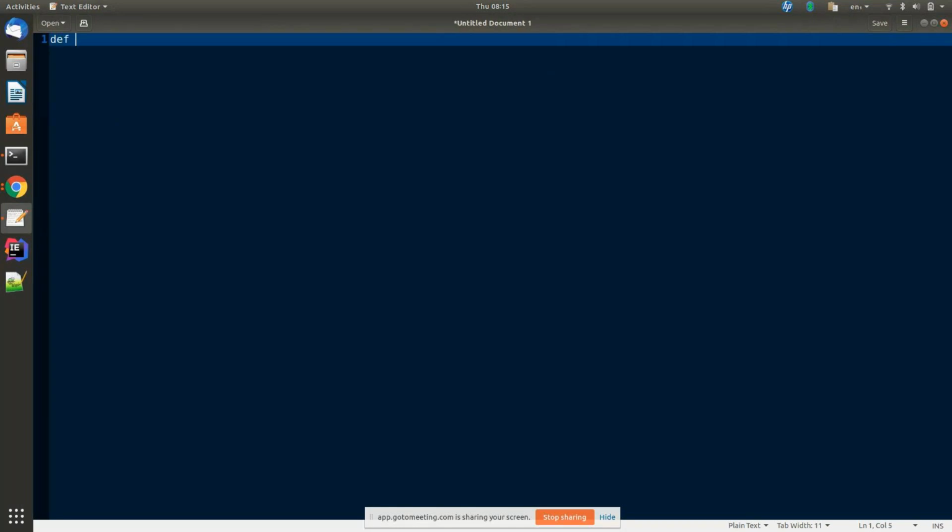Def add 100 or sum. Do you guys remember we did something like this with map partitions quite a long time ago? Sum or add, whatever it is. Sum is an already existing method, right? So instead, we'll write a custom sum or something.